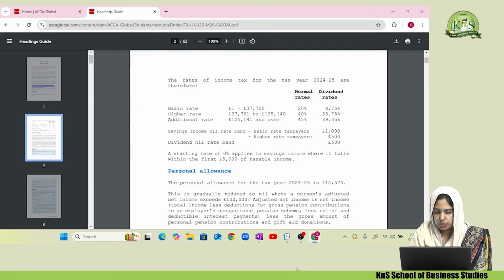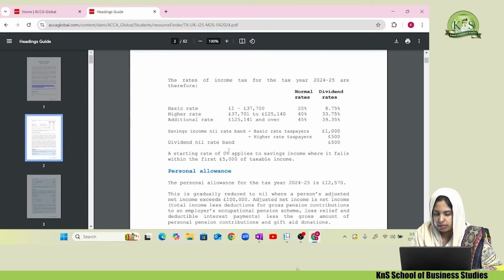Then, moving to the second component, the savings band. How will savings be taxed? If your income is between £1 and 37,700, you are categorized as a basic rate taxpayer, BRTP. If your savings are £1,000, you are exempt, with no tax on your savings. If you are an HRTP and your savings income is £500, that is exempt. If you have more than that, the normal rates will be applied.